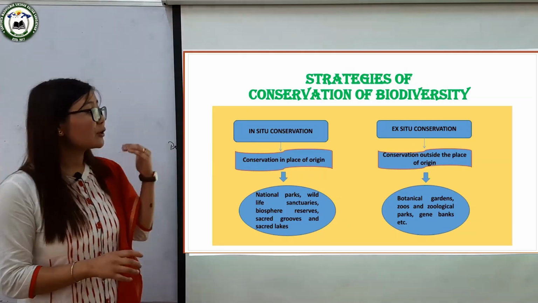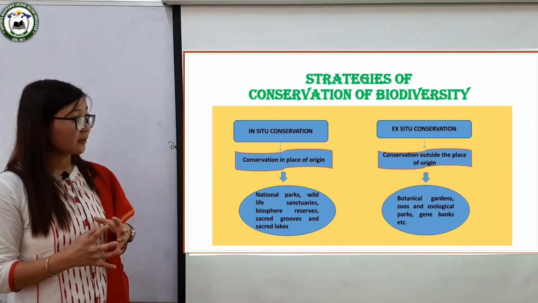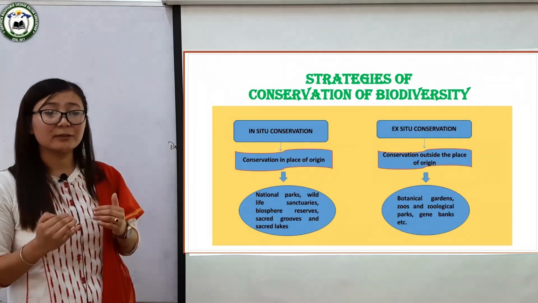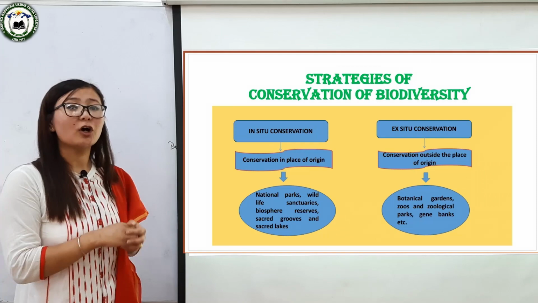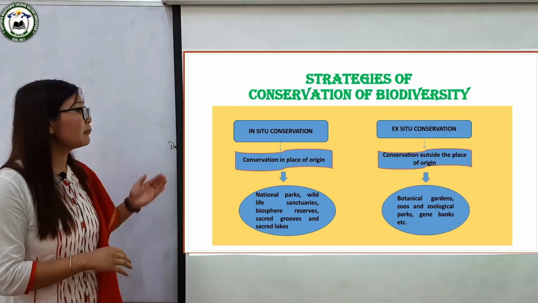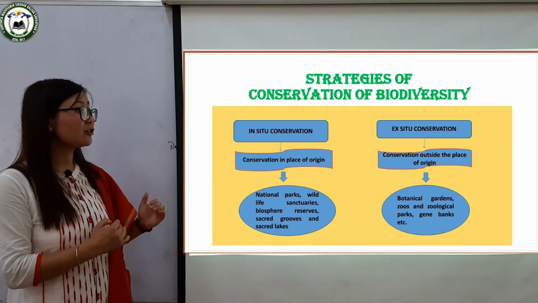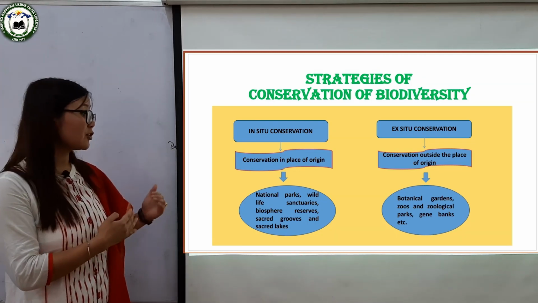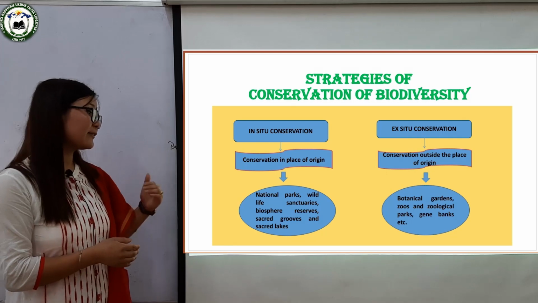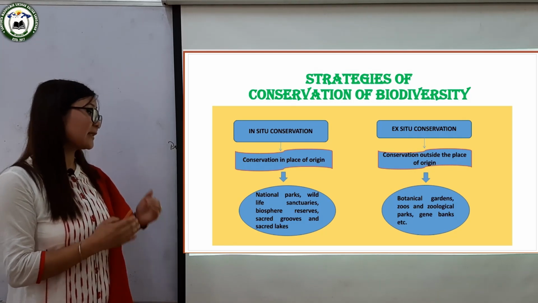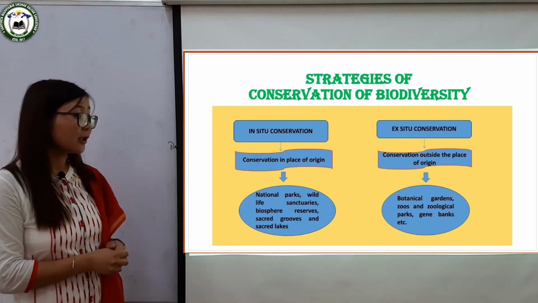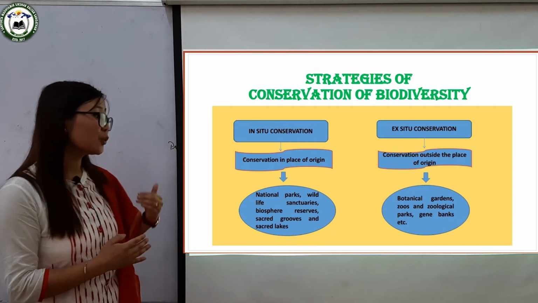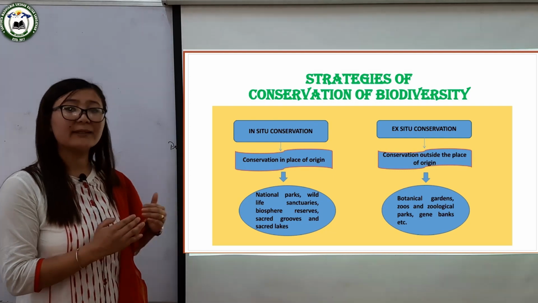Whereas, ex situ conservation means off-site conservation, and it includes the conservation of varieties of species of plants and animals outside their place of origin. Now, there are different methods within in situ conservation and ex situ conservation. What falls within in situ conservation are national parks, wildlife sanctuaries, biosphere reserves, sacred groves and sacred lakes. Whereas, in ex situ conservation, there are botanical gardens, zoos and zoological parks, gene banks, etc.